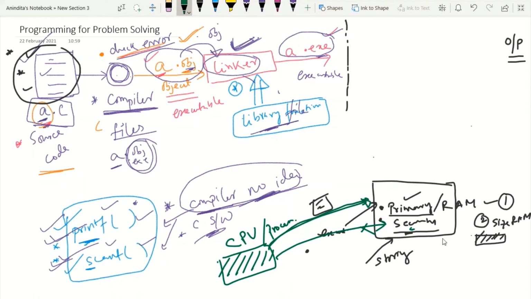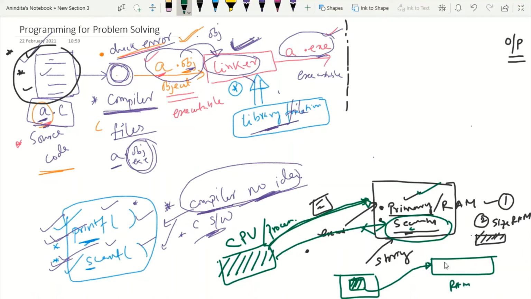So we have to store something in secondary memory because secondary memory has a larger size, and for execution we have to use the RAM. Now come to this point. So this is your RAM and say this is your secondary memory, and you are storing your program source code here. Now what we will do after storing, we will bring our program here and store it into the RAM. And then we will instruct the CPU, okay, my program is stored in RAM, now you can execute.